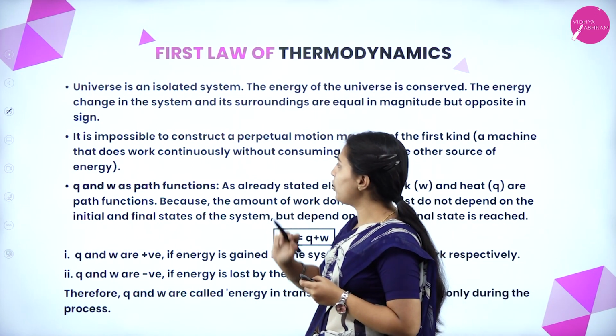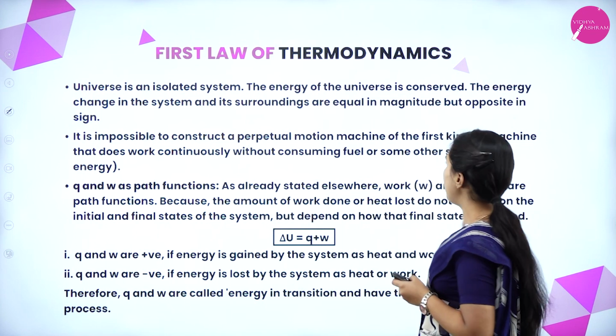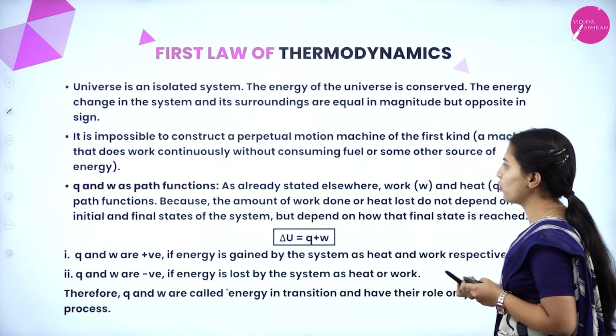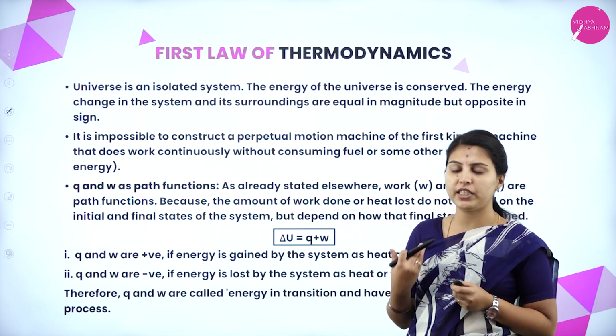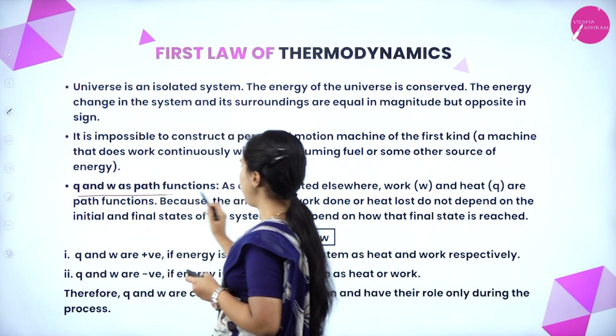It is impossible to construct a perpetual motion machine of the first kind, that is, a machine that does work continuously without consuming fuel or some other source of energy. It is completely impossible. Without fuel, a machine cannot run. Okay. Next, Q and W as path functions.